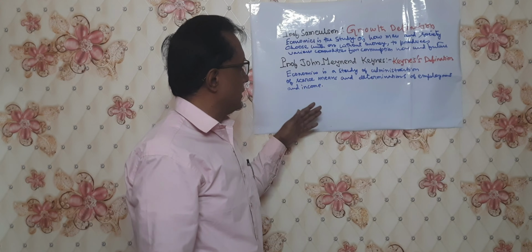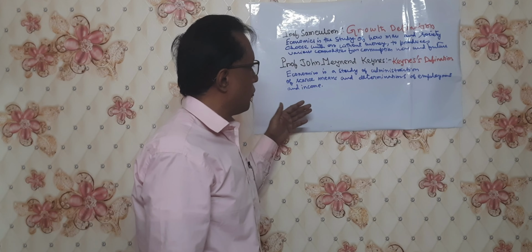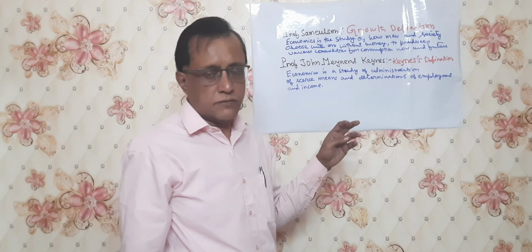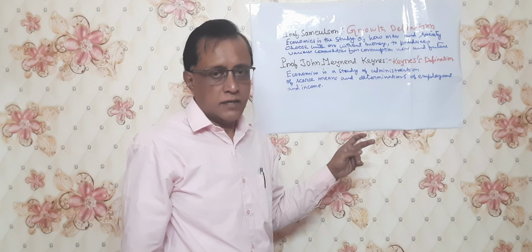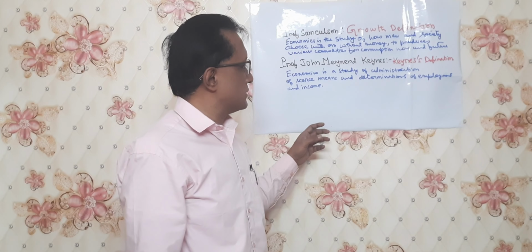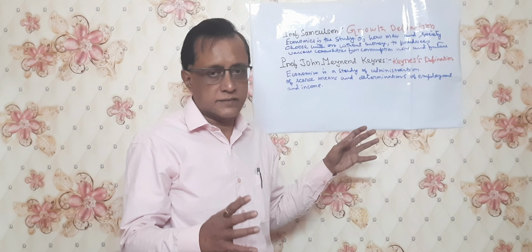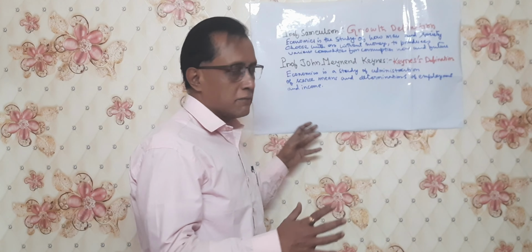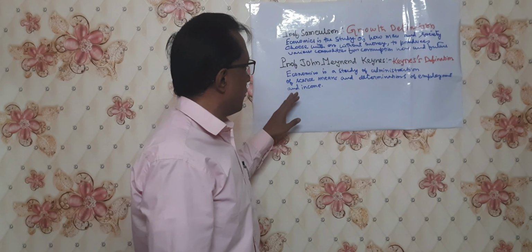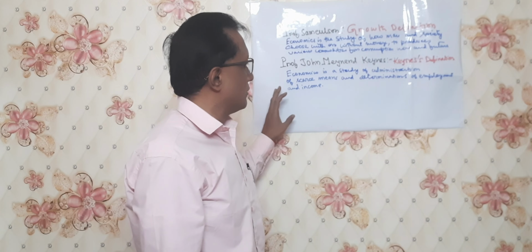Advancing on his definition, Professor Keynes studied more and said that it is the study of administration of scarce means. Scarce means we have capital, we have land, we have manpower. It is scarce, not unlimited. So Professor Keynes told how the determination of the use of scarce means produces employment and income. This process is called economics. These are the five definitions we have known. These are all the renowned definitions.